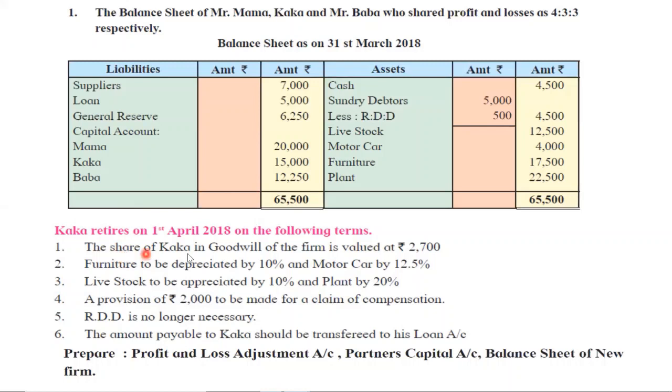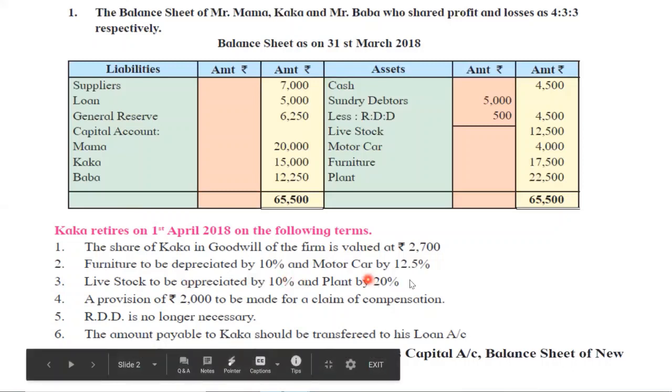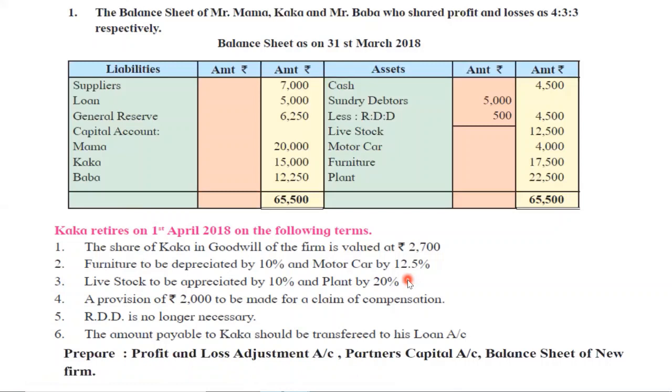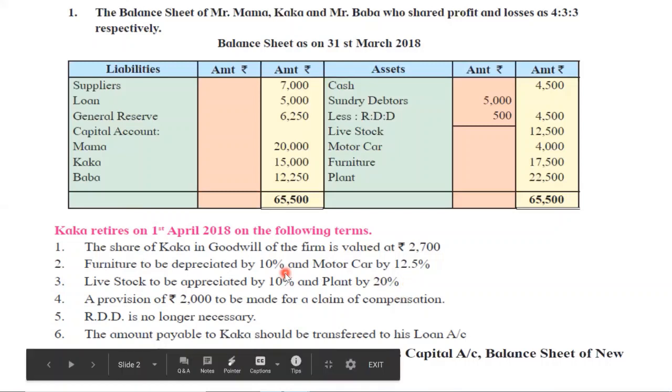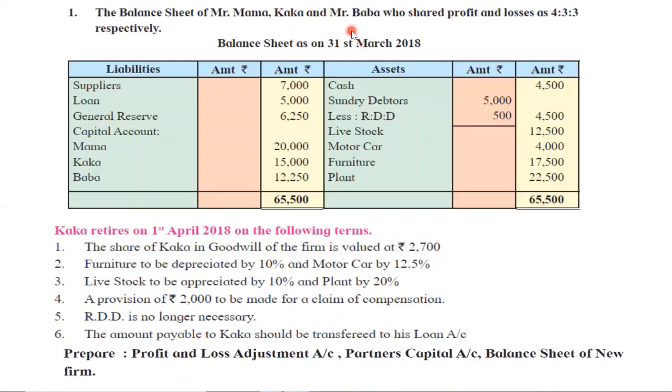The share of Kaka in goodwill of the firm is valued at 2,700. What is the meaning of this? We have to give Kaka a goodwill of rupees 2,700. Okay. Furniture is to be depreciated by 10% and motor car by 12.5%. Livestock to be appreciated. Okay, one more thing, like we used to do in our final accounts, we will tick mark all those things which we are going to make adjustments to, so that we can understand whether we have to adjust it or write it in the net column directly.